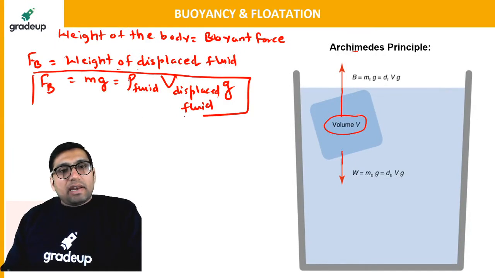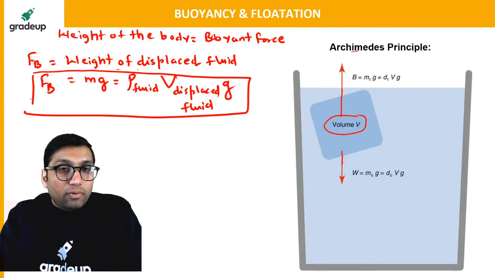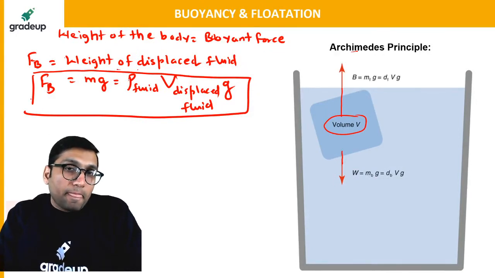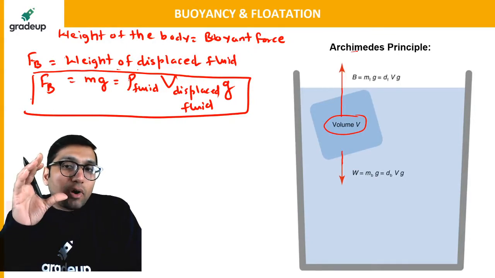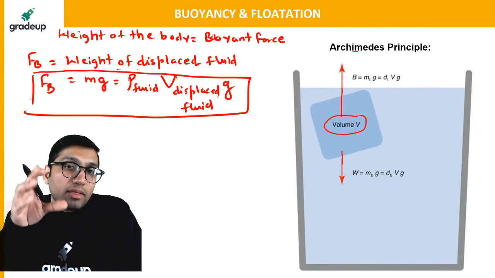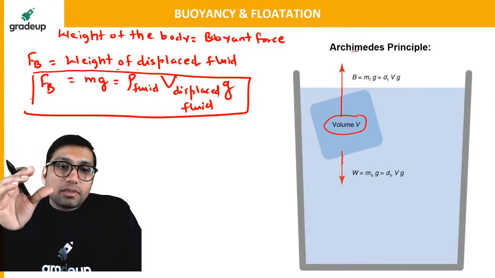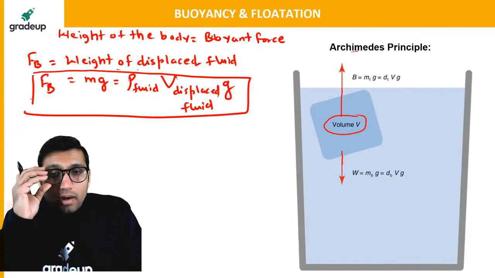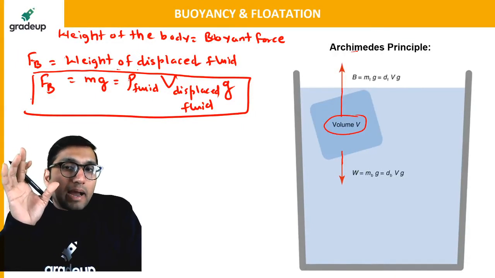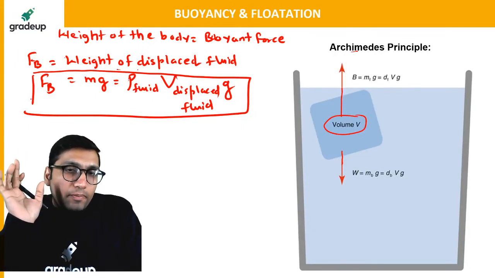Okay, this is a very important condition. The buoyant force will be equal to the weight of the displaced fluid. What is the meaning of displaced fluid, my dear? It means the fluid which has got displaced when that body was dipped or submerged inside that fluid, either fully submerged or partially submerged. There are two important things that Archimedes principle tries to tell you.